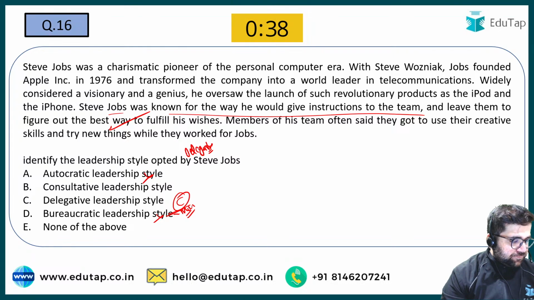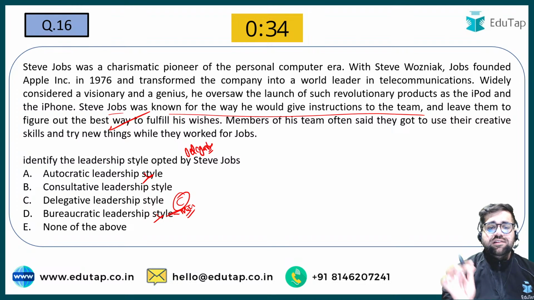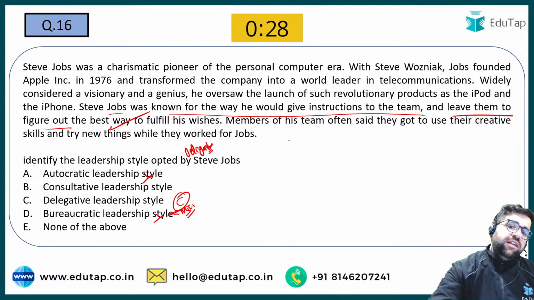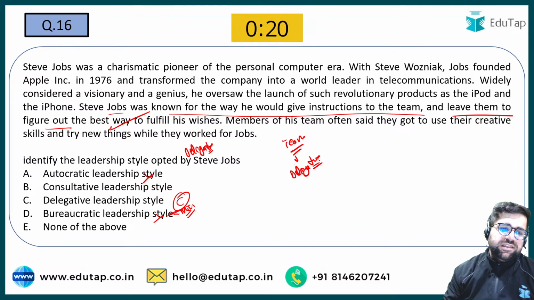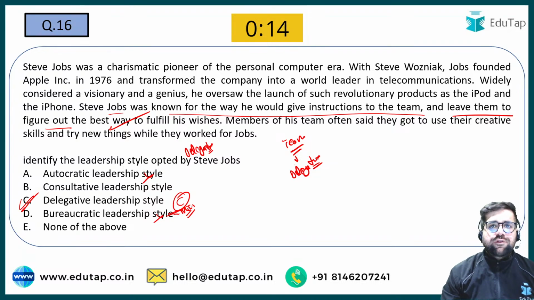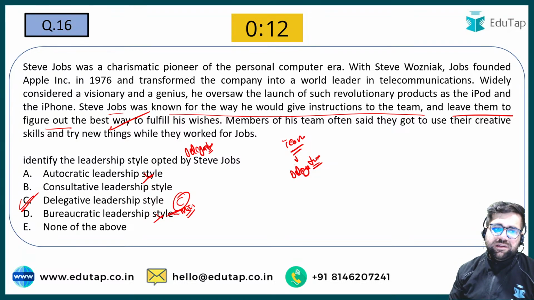Consultative? No. It will be delegative because it is clearly written that Steve Jobs was known for the way he would give instructions to the team and leave them to figure out, where the team is making the final decision. Nilesh, that will be delegative. Okay, let me check the answer. Yes, the answer will be C only, because under delegative only you give the full freedom to the team members to decide what is good and what is bad. So the answer will be option number C.